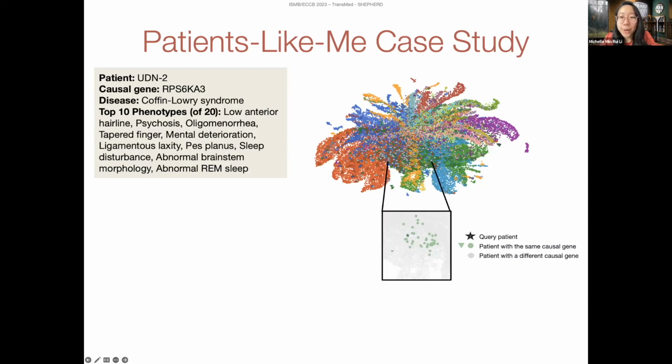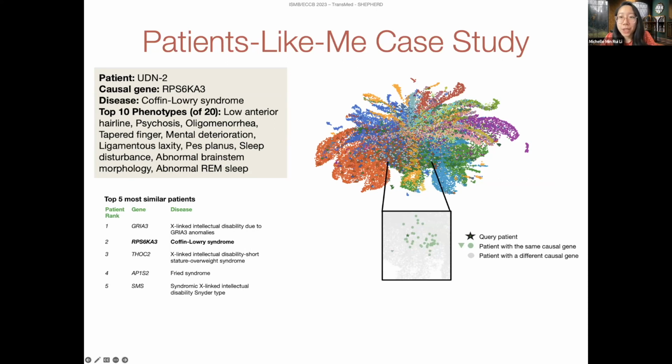Here we are ranking all of the patients in our cohorts, over 40,000 patients in total, to identify patients that are most similar to this query patient. The UMAP cutout here shows the location of the query patient's embedding and all of the embeddings of patients with the same causal gene. The patient's embedding is a green star, and the patients represented by green circles have the same causal gene as the query patient. All of the light gray circles are patients with a different causal gene. As you can see, patients with the same causal gene tend to localize within that 2D UMAP space.